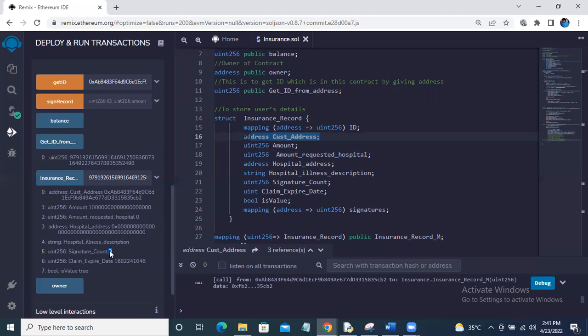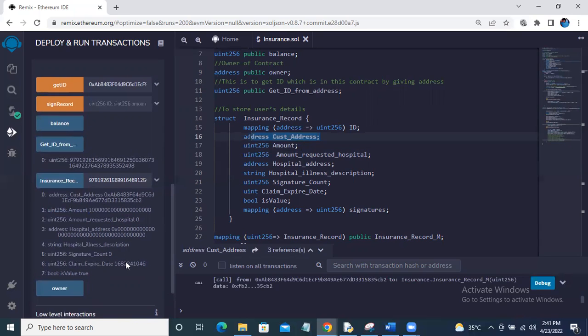Signature count is 0, since we don't have the hospital address, it is set to 0. The claim expiry date is saved in the format of minutes. If we want to get the exact time, we need to divide it by 60, 60 and 24, and then we'll get the exact date. For now, we are leaving this like this.